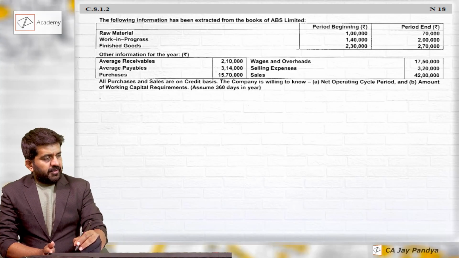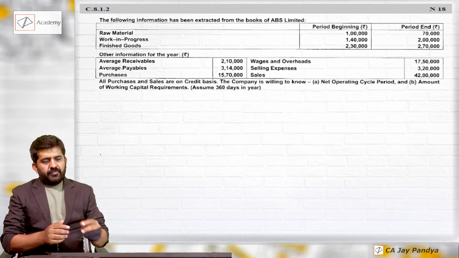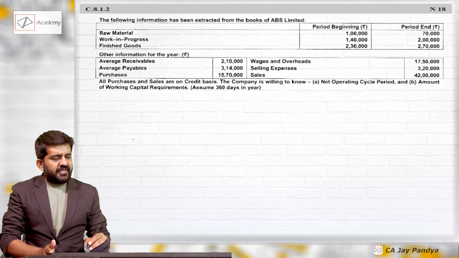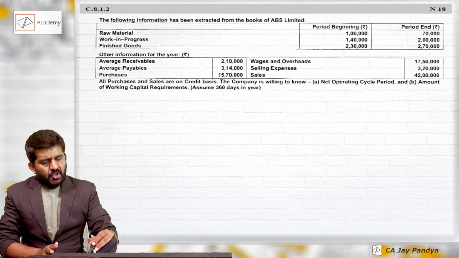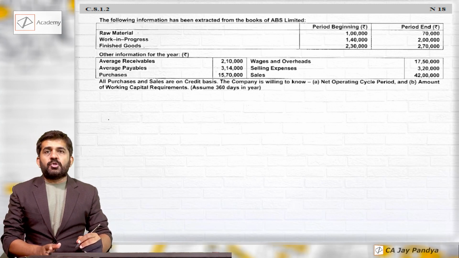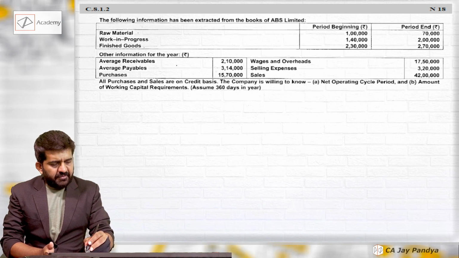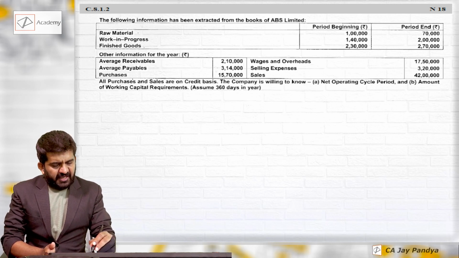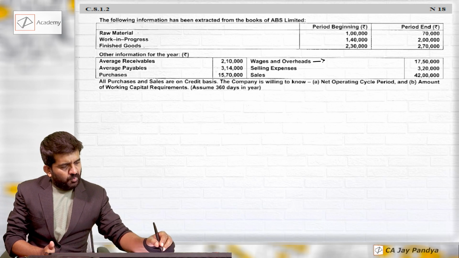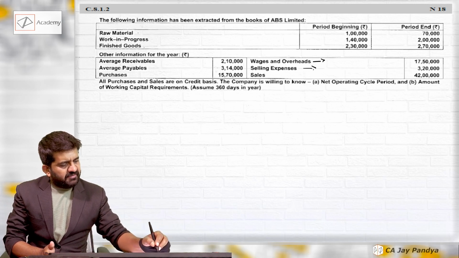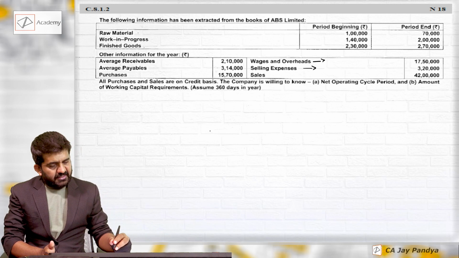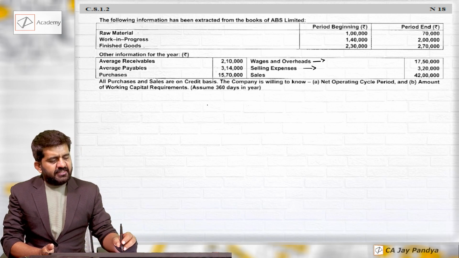See 8.1.2, interesting question. The following information has been extracted from the books of ABS Limited. Raw material, WIP and finished goods, opening stock as well as closing stock is given. Average receivable, payable, purchases, wages and overhead. So manufacturing expenses is given and selling expenses is given. Sales is given. All purchase and sales are on credit basis.